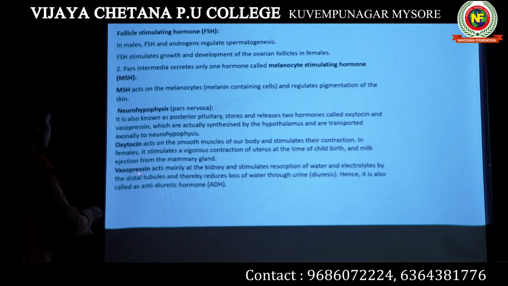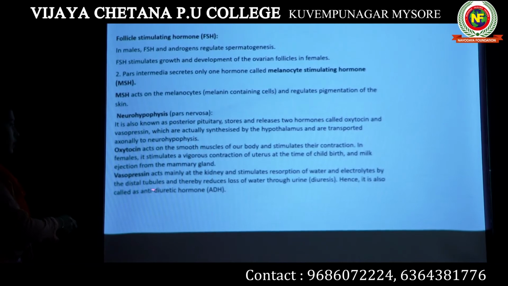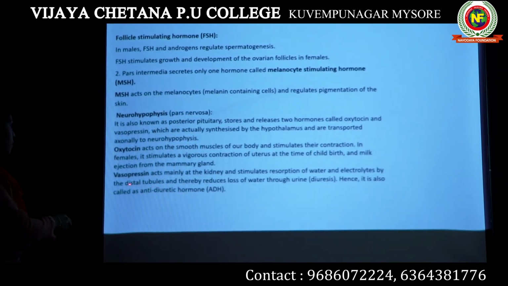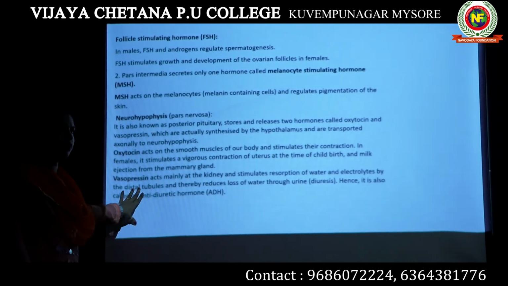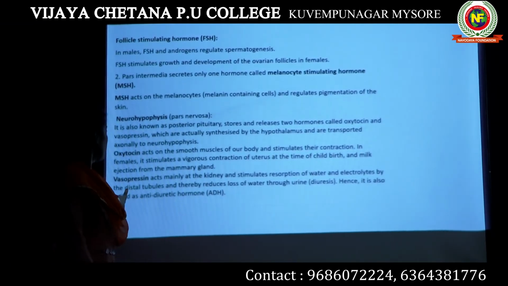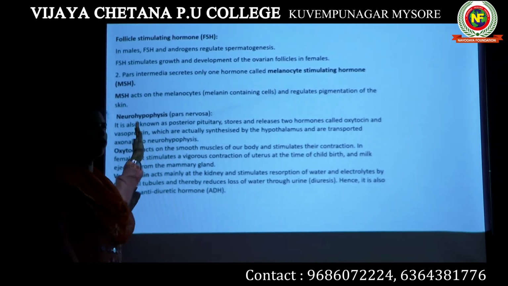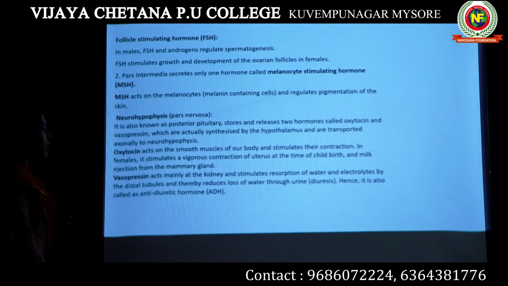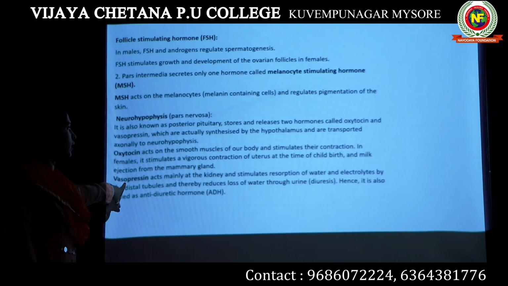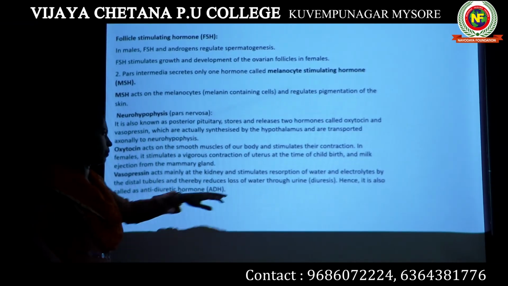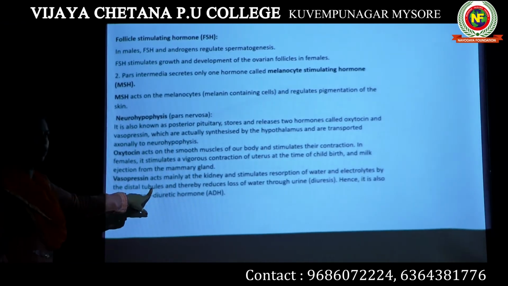Okay, what is the function of vasopressin? The distal tube. You have studied in your first year syllabus, in the kidney, in the nephron, the proximal convoluted tube and the distal convoluted tube. In the distal convoluted tube, there is too much water being wasted from your body. When vasopressin is produced in a larger amount, it reabsorbs all the water that is present in your distal convoluted tube.